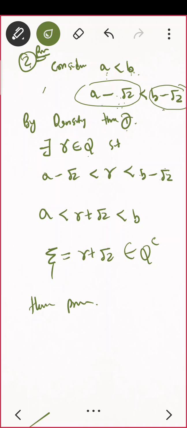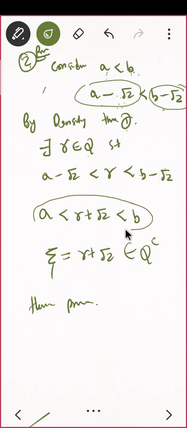Is that okay? Did you understand? Okay, should I repeat? Okay. That means a is less than r plus root 2, that is less than b. Can you see the cursor?